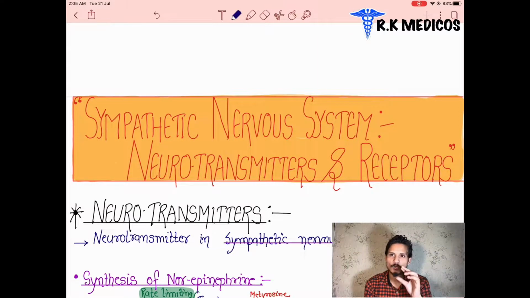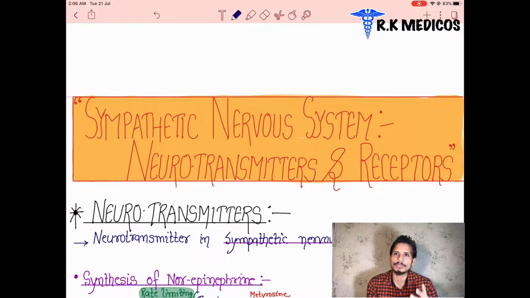Basically, catecholamines are a group of hormones which are secreted from what? The adrenal medulla, and here they are adrenaline, or epinephrine, or norepinephrine. Basically, norepinephrine is the main neurotransmitter here, and these all are secreted from the adrenal medulla part of the adrenal gland. Now we are going to see what norepinephrine is doing and what the different types of receptor present in our sympathetic nervous system are, and what the main types of it are, and what the different types of neurotransmitter are, how they are going to work, what the GPCR pathway activation is, how they are working here. Everything we discuss in this.